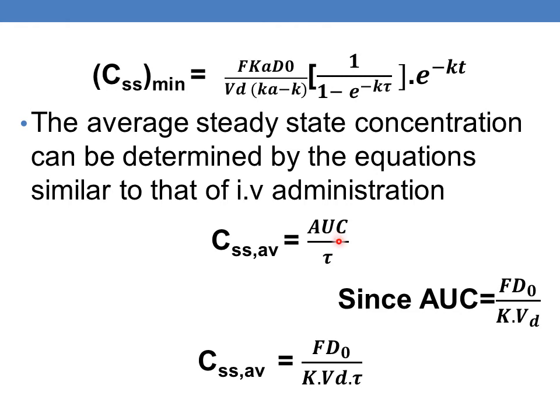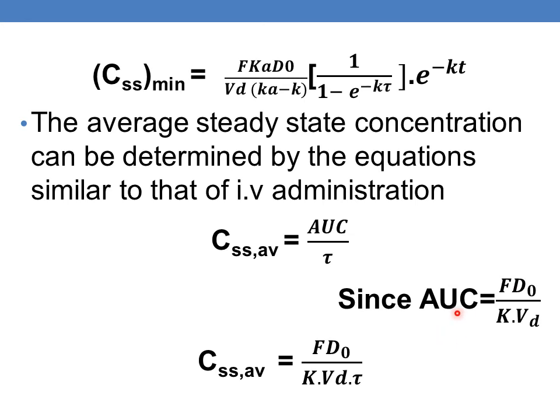And we all know that the relationship between the volume of distribution, elimination rate constant and AUC is equals to F into fraction of the dose absorbed into dose D naught by K into Vd. So this is the relationship between volume of distribution and AUC.